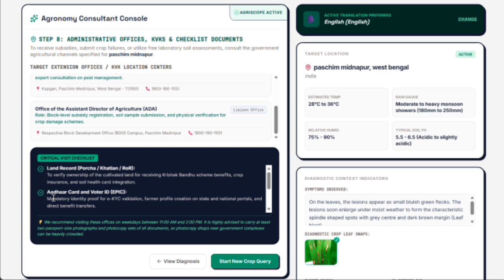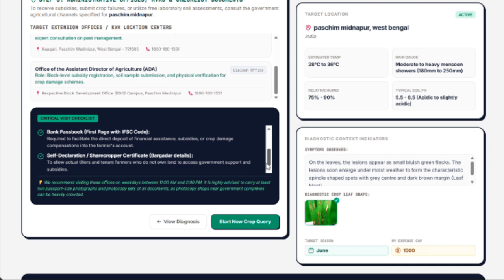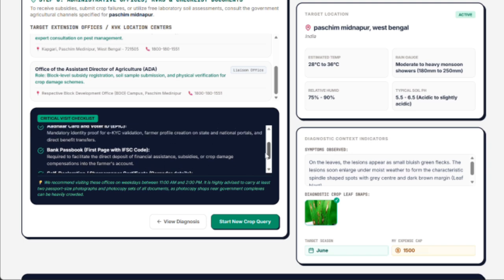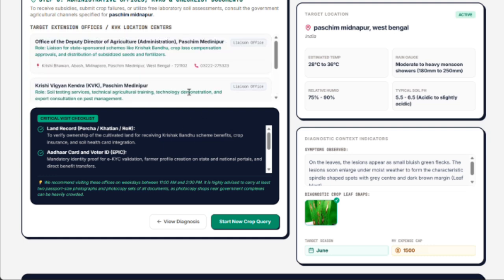In conclusion, Agriscope delivers true impact by reducing friction and dramatically improving access to agricultural services. By combining multimodal Gemini models with strict state-driven logic, we have created a tool that respects a farmer's language, location, and wallet. Moving forward, we plan to integrate live IoT sensors and offline-capable models to reach the most remote fields. Thank you for your time, and we look forward to your questions.